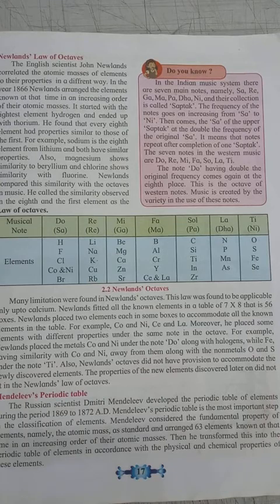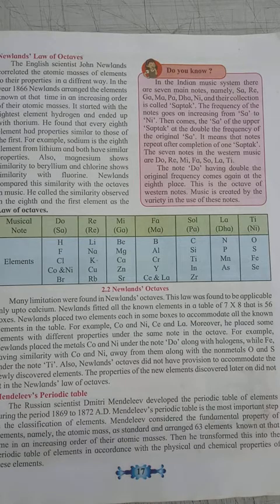Science, first, second chapter: periodic classification of elements. We have studied Dobereiner's triad law and Newlands' law of octaves. Now the next classification was done by the Russian scientist Dmitri Ivanovich Mendeleev, that is famous in the name of Mendeleev's periodic table.